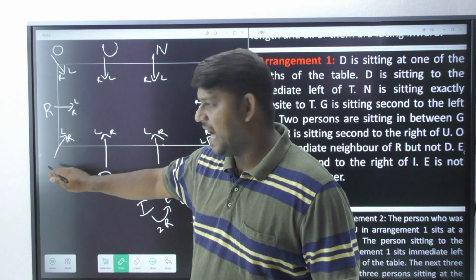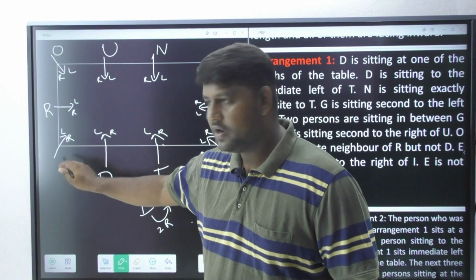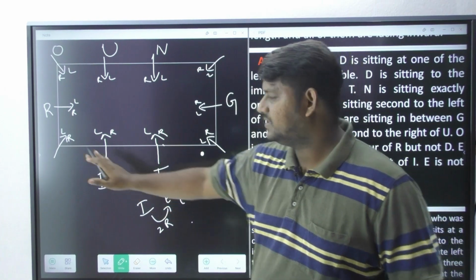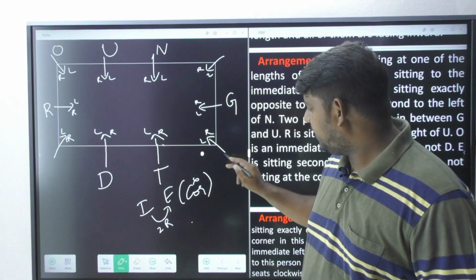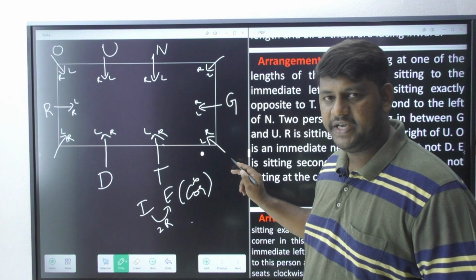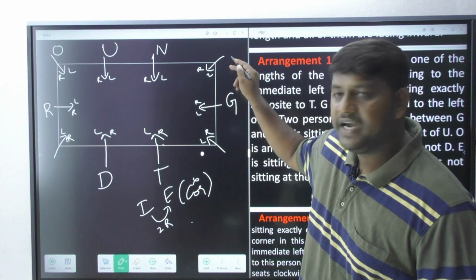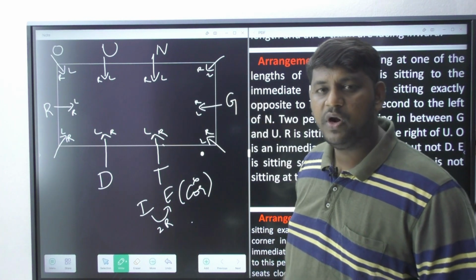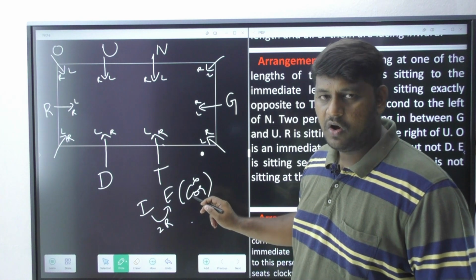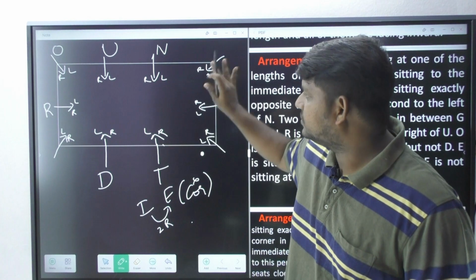Now if I bring I at this particular position, in between R and D, this corner position, second right is not vacant to bring E. So this is ruled out. Now if I bring I here, towards the immediate right of T, or in between T and G, second right is vacant, but you are going to violate the given information. What is it? E cannot come at the corner, but you are allowing E to sit at the corner. So this is also gone.